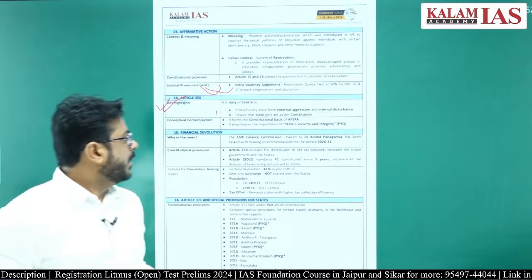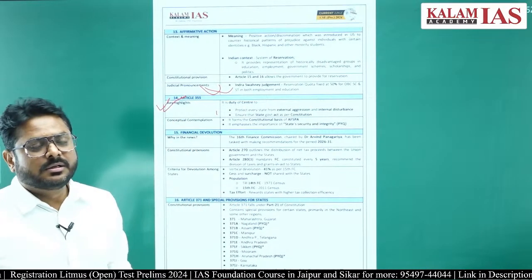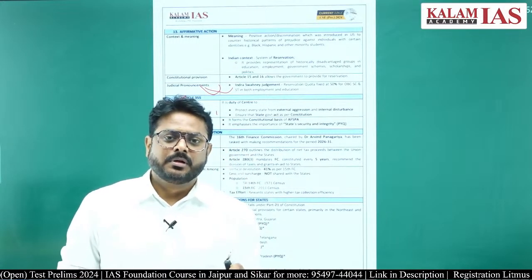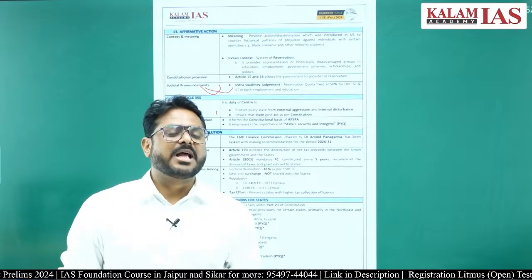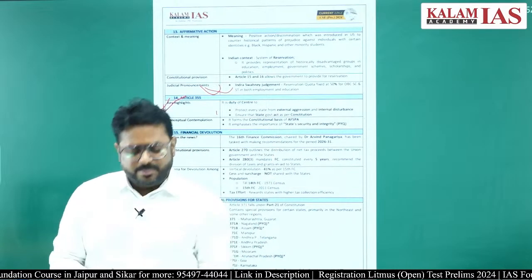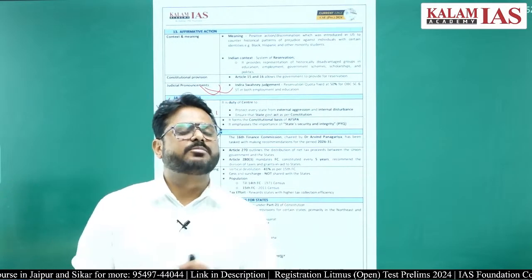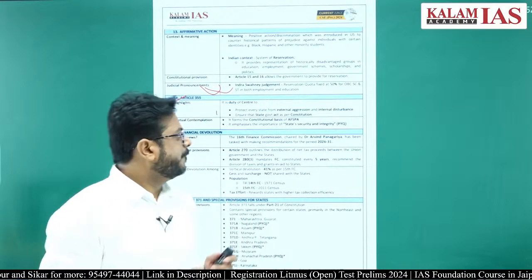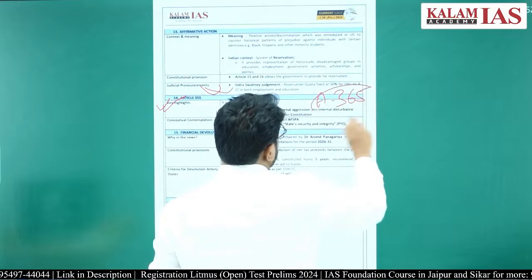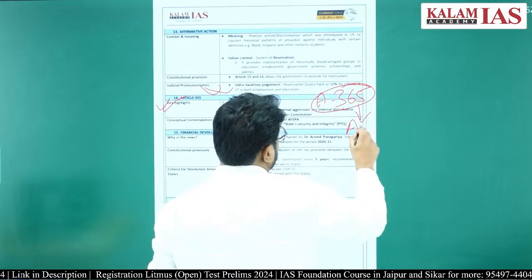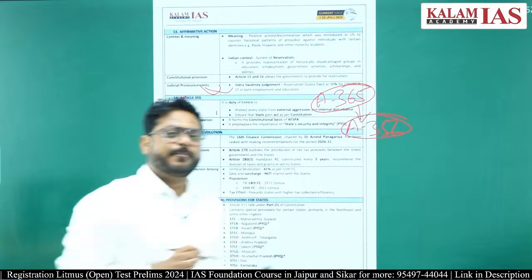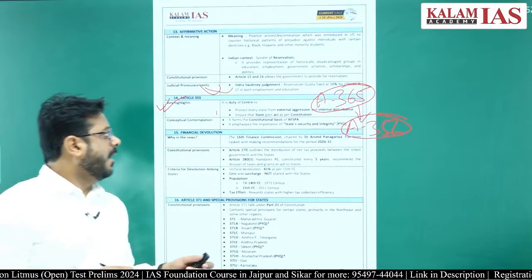So that is there, but on the basis of what? It will ensure that the state government acts as per the Constitution. So only if the state government is acting as per the Constitution of India, this will be ensured. And if the state government is not acting as per the Constitution of India, then Article 356 can be implemented, right? That is, President's rule can be applied.